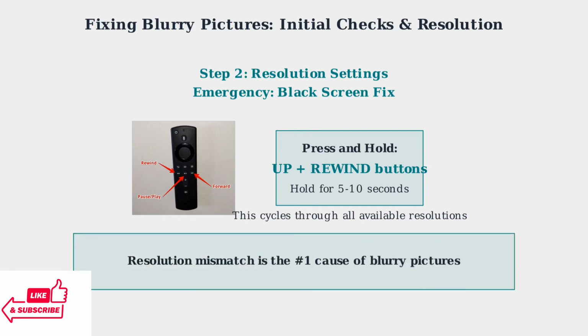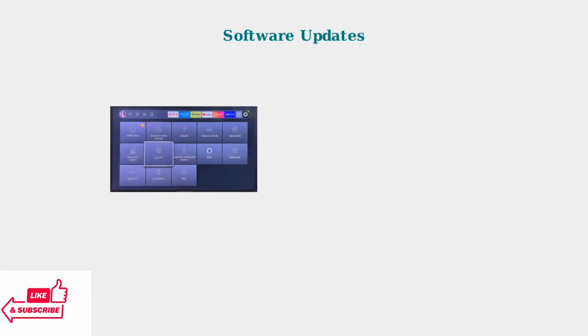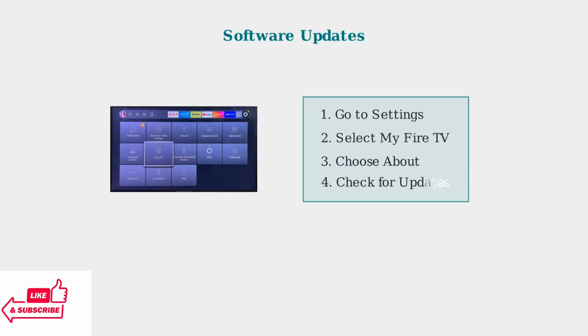Resolution mismatch between your Fire Stick and TV is the most common cause of blurry or flickering displays. These steps will resolve most picture quality issues. When basic troubleshooting doesn't resolve blurry pictures, advanced solutions target software, network, and hardware issues.